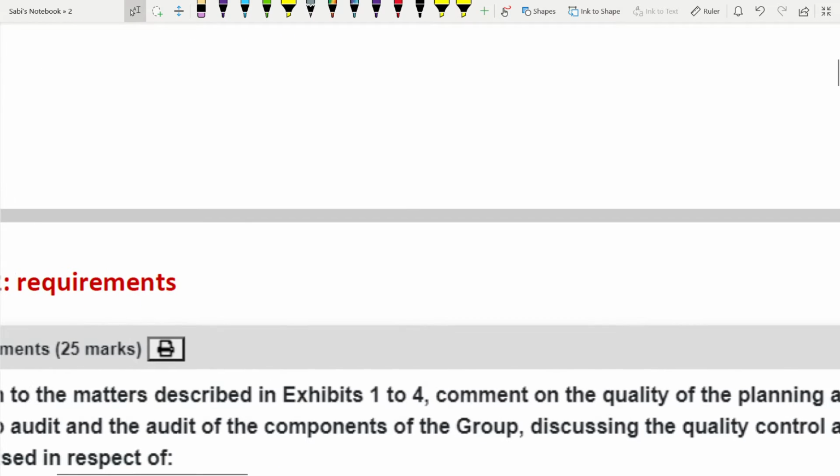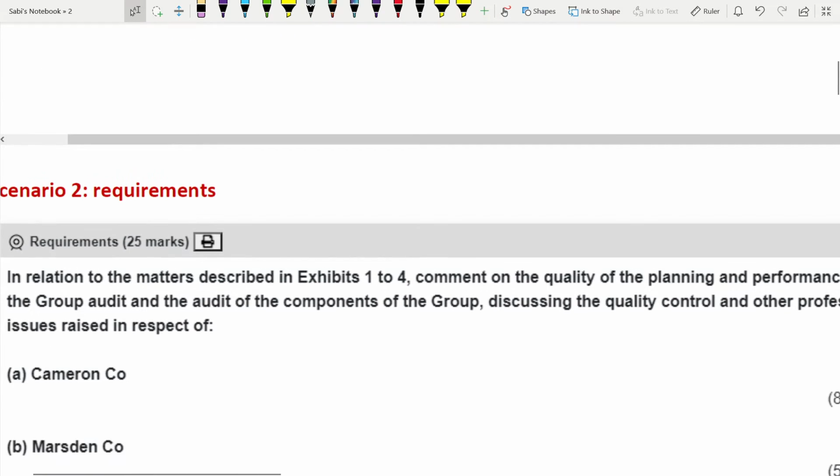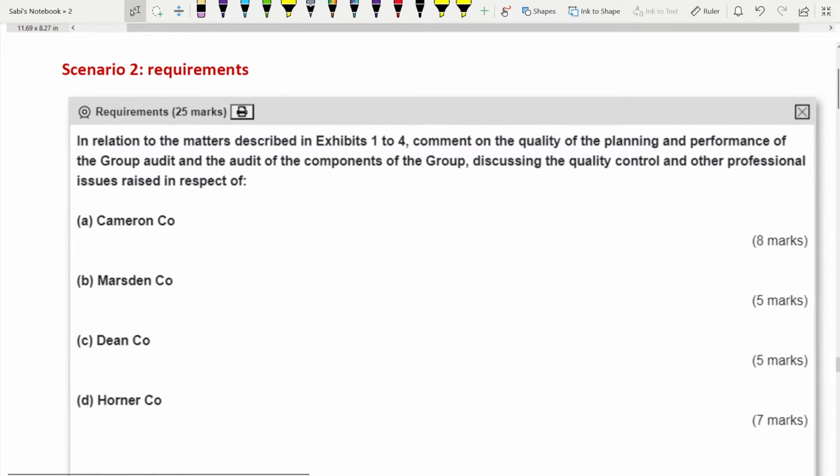Now let us go through the requirements. In relation to the matters described in Exhibits 1 to 4, comment on the quality of the planning and the performance of the group audit. You have to comment on the quality of the planning and the performance of the group audit and the audit of the components of the group, that means the subsidiaries, discussing the quality control and other professional issues raised in respect of these 4 companies. 8 marks for Cameron, 5 marks for Marsden, 5 marks for Dean, and 7 marks for Horner.